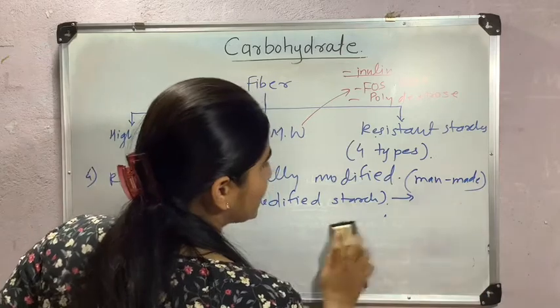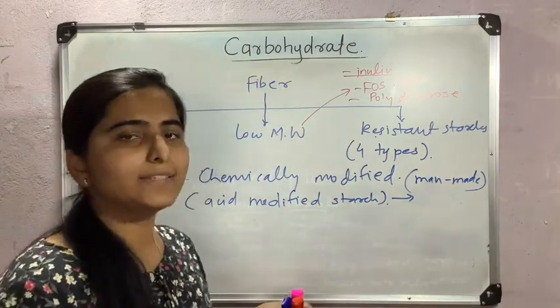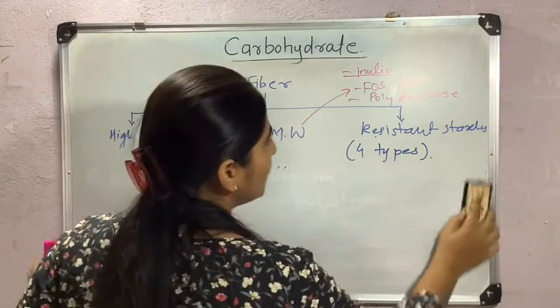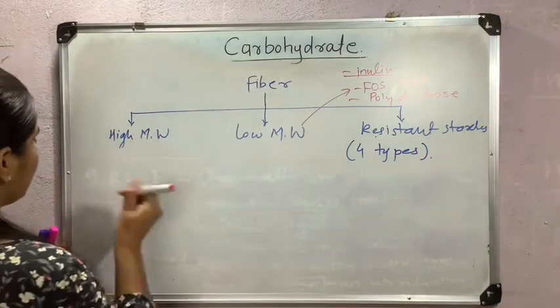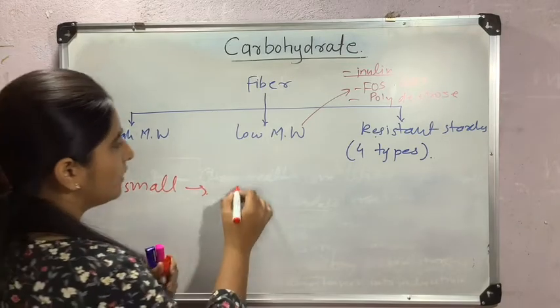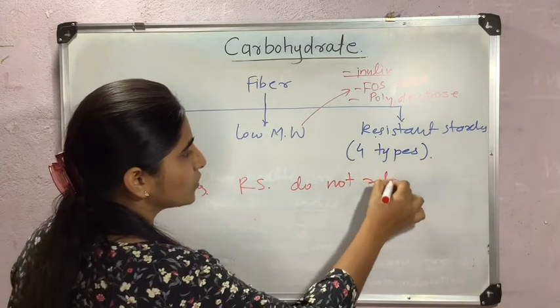In the small intestine, resistant starches do not release glucose.